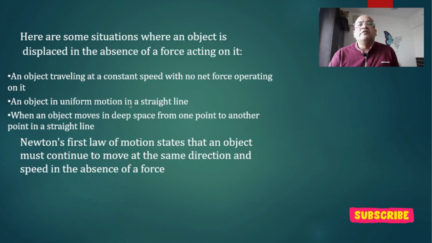An object in a uniform motion in a straight line. The object is moving in a straight line, when an object moves in deep space from one point to another point in a straight line. If you remember Newton's first law, what does it state? It states that an object must continue to move in the same direction and speed in the absence of force. It continues to travel in the same direction and speed.